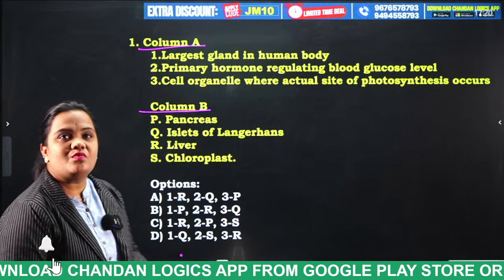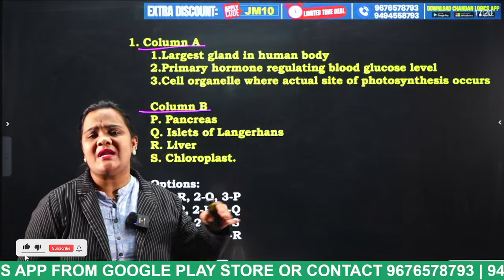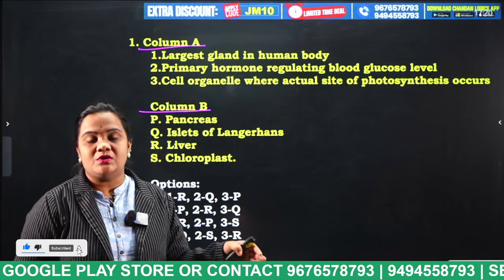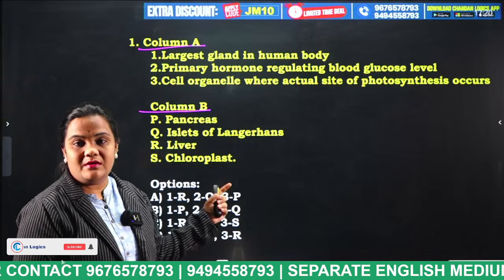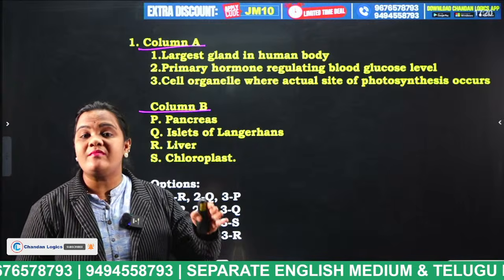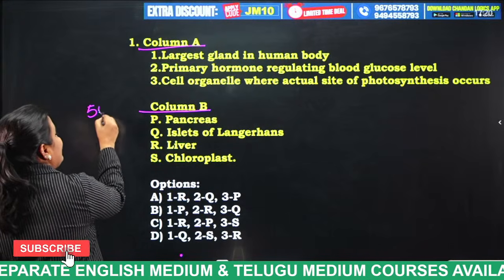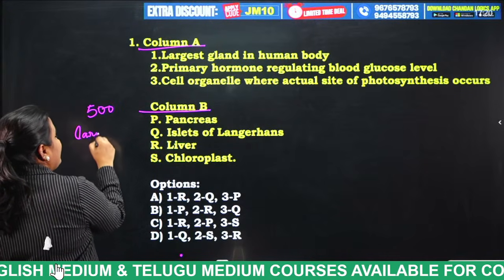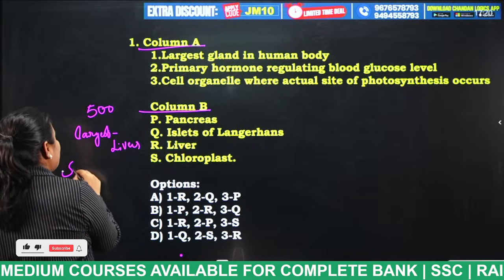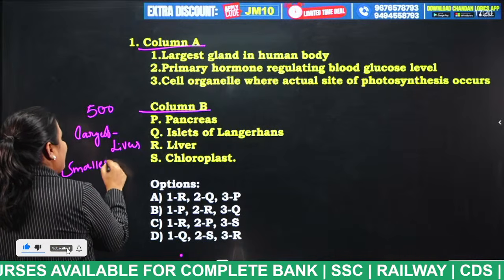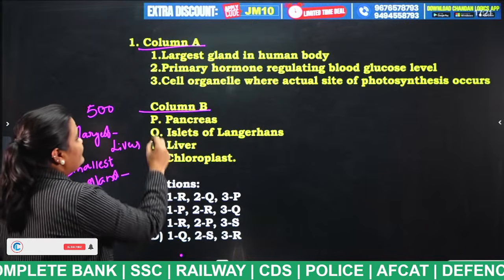So what is the first option? The largest gland in the human body. Which is the largest gland in our human body, students? Liver. Almost 500 vital functions are performed by the liver. So the largest gland in our human body is the liver. Now tell me, students, which is the smallest gland in our human body? Mention your answer in the comment section.